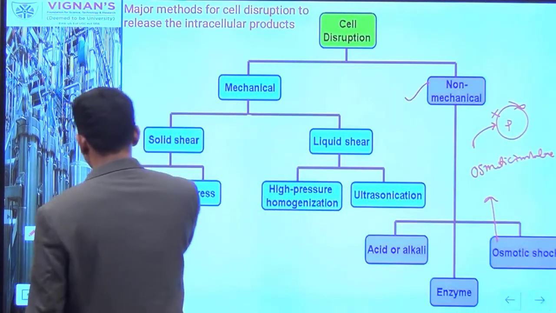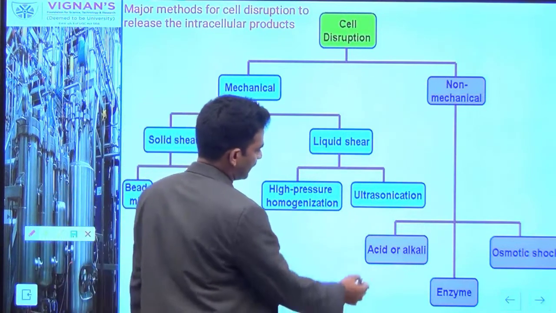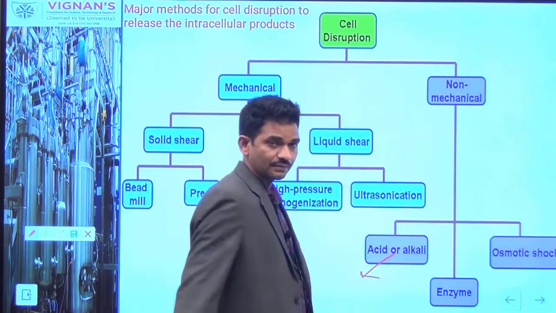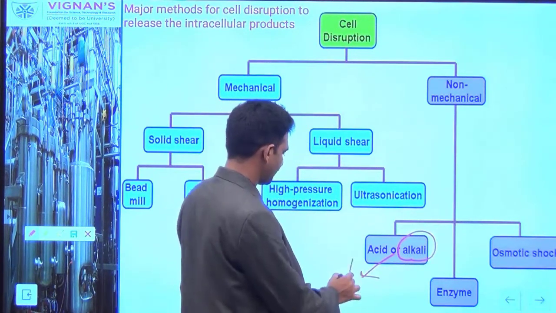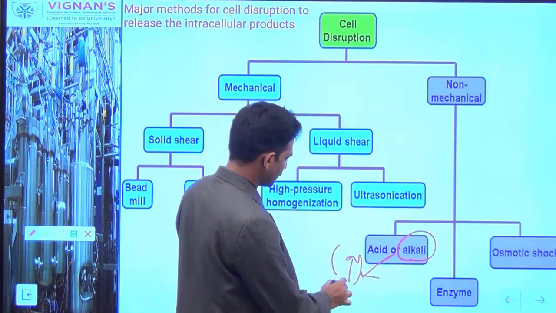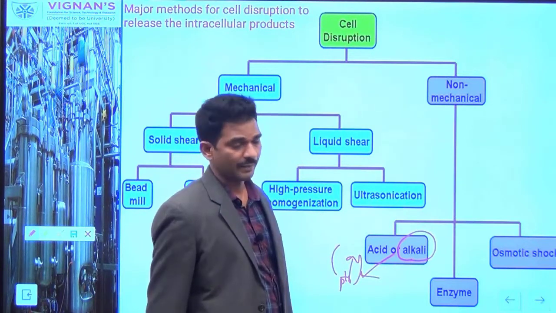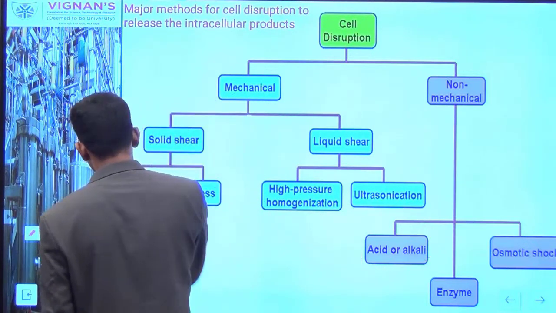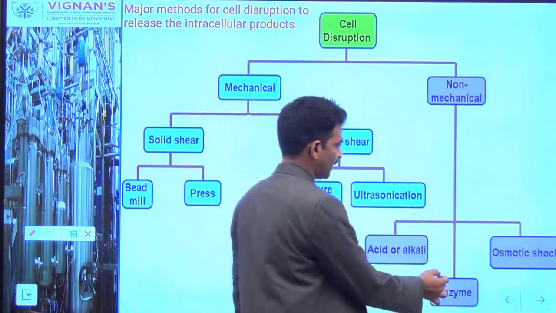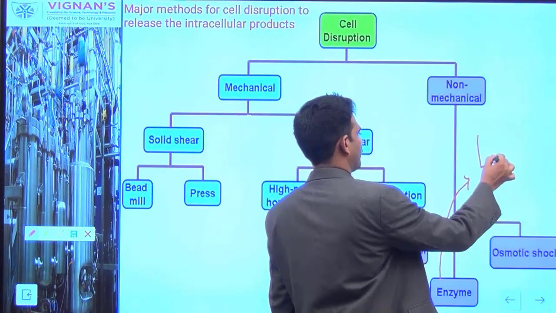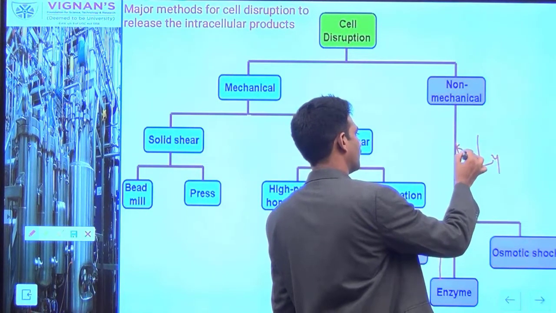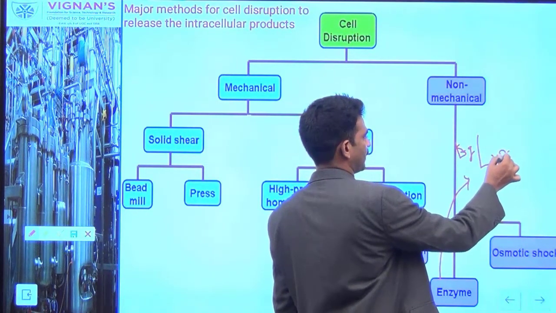The next method is that you can treat with various solvents, or you can give a treatment with alkali. You can simply raise the pH of the solution, which leads to the rupturing of the cell. Or you can use the enzymatic method for rupturing of the cells. In the enzymatic method, a well-known example is lysozyme.